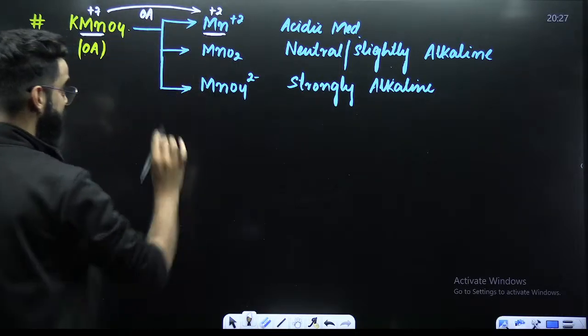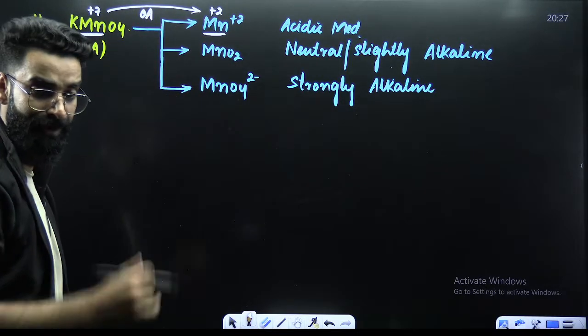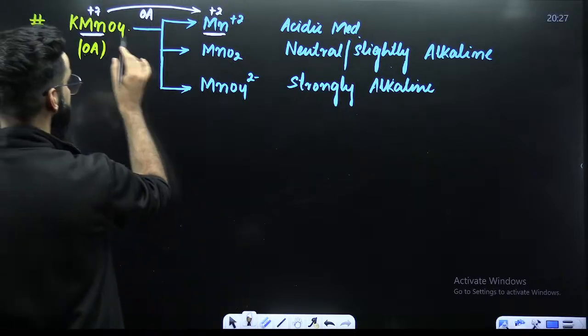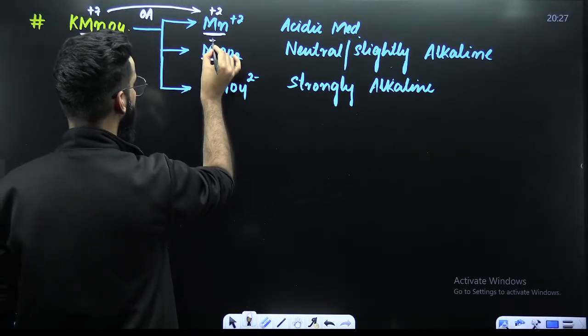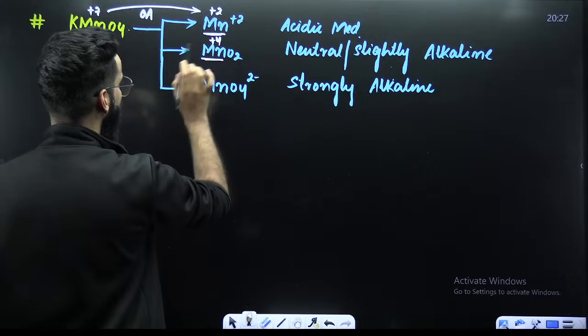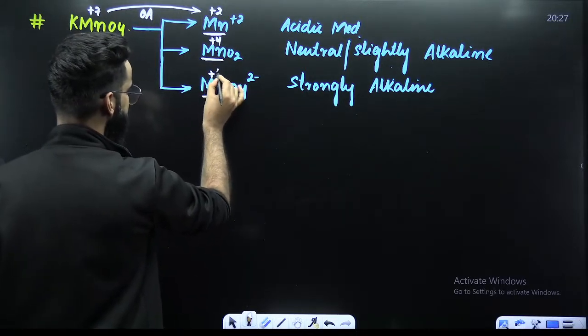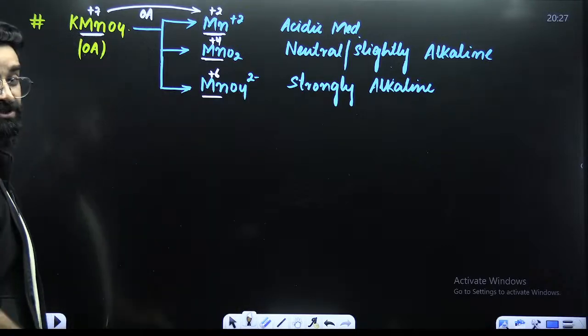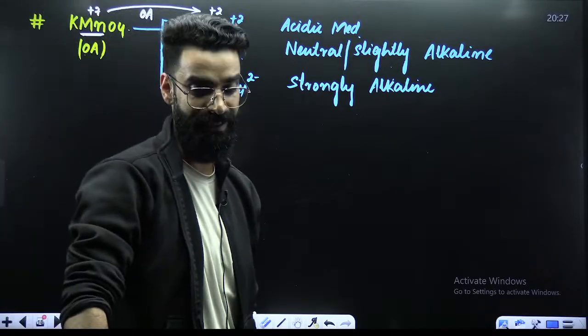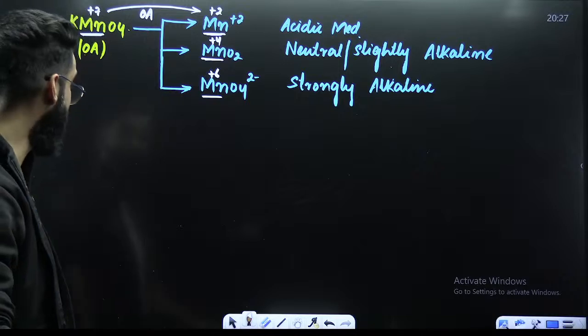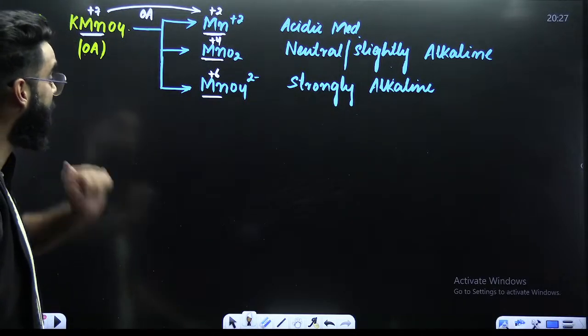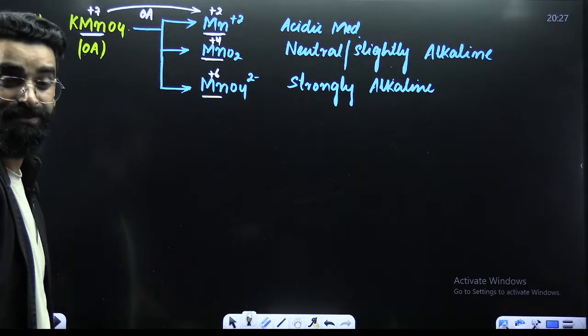So KMnO4 here behaves like the oxidizing agent. Similarly, in the neutral medium, the oxidation state of manganese is +4. +7 to +4, decrease means reduction, oxidizing agent. Similarly, here it is +6, +7 to +6, a decrease in the oxidation state, reduction. So in all three mediums, your KMnO4 behaves like the oxidizing agent.